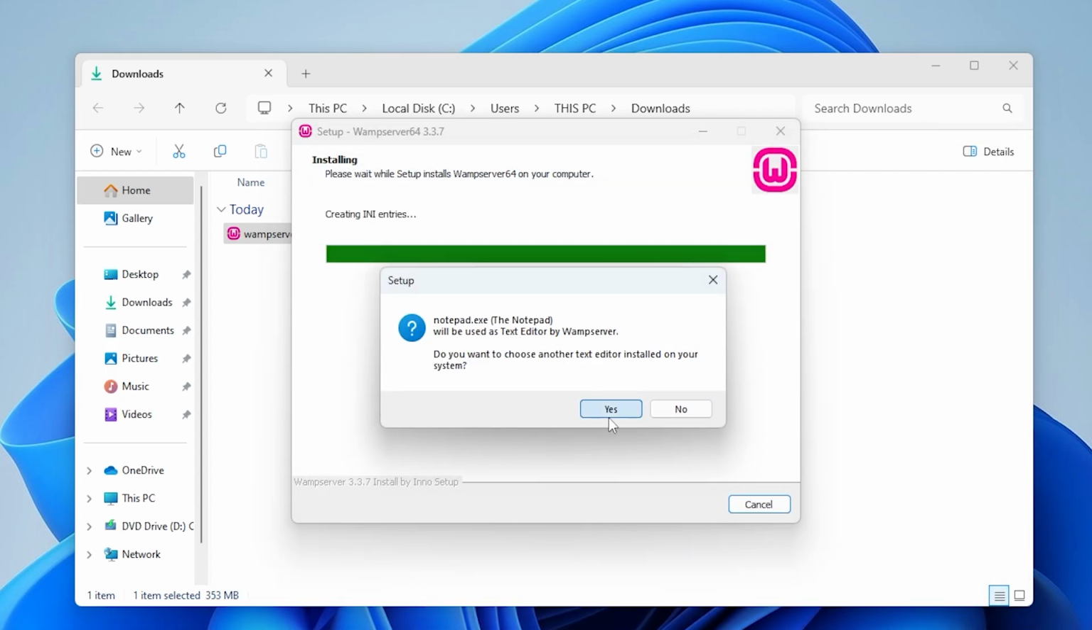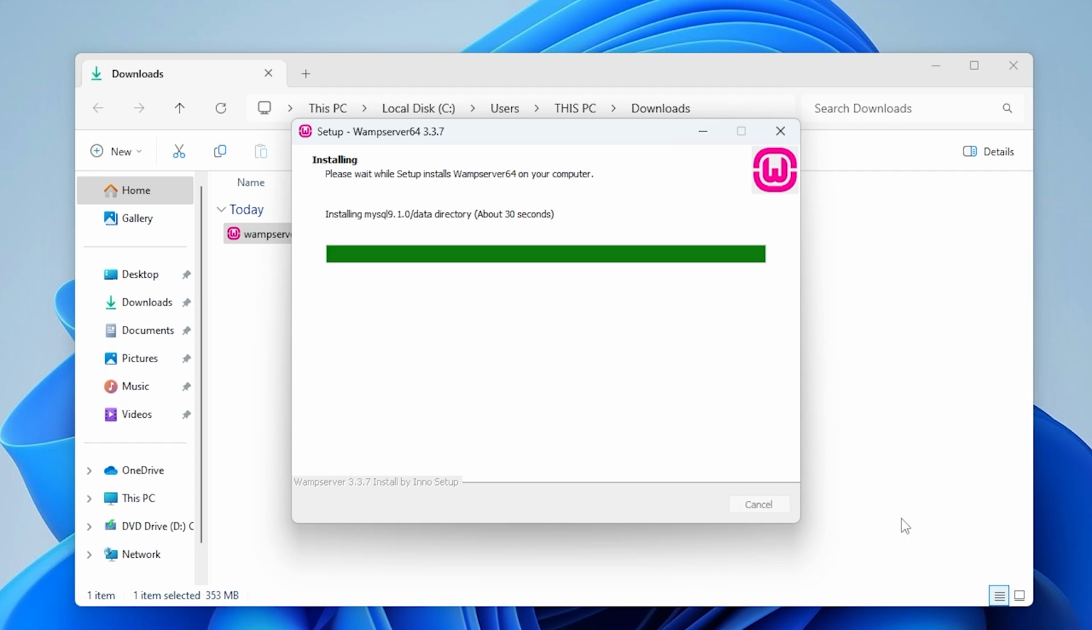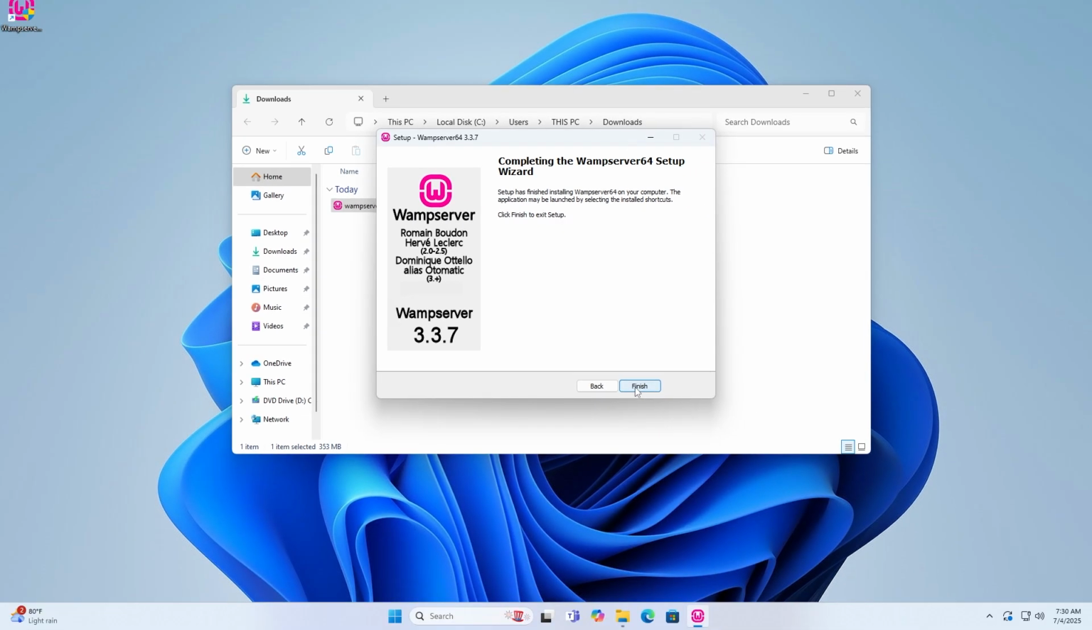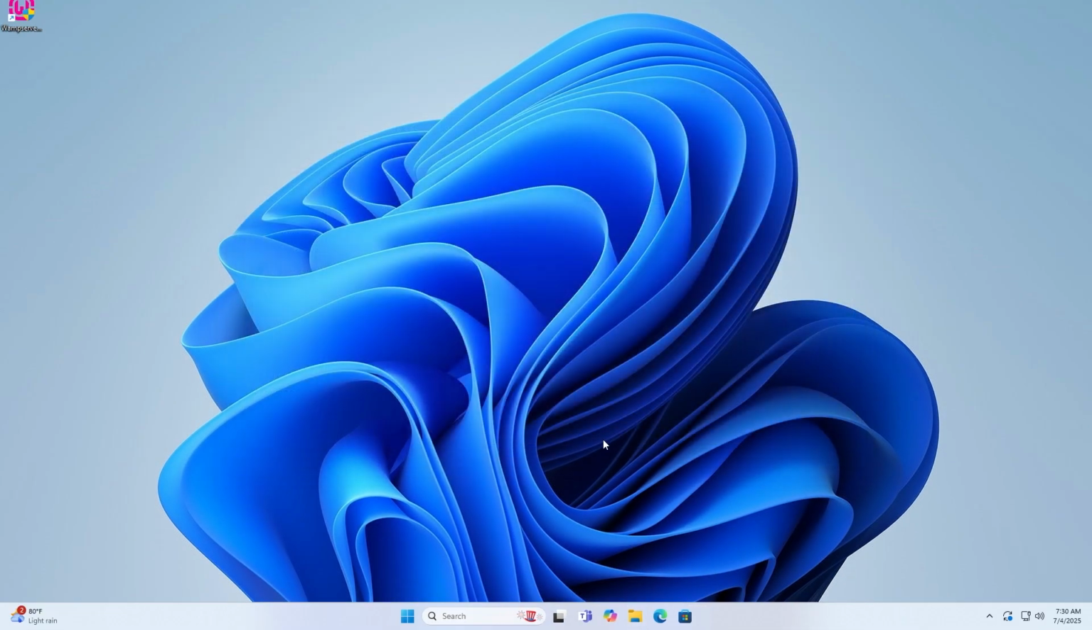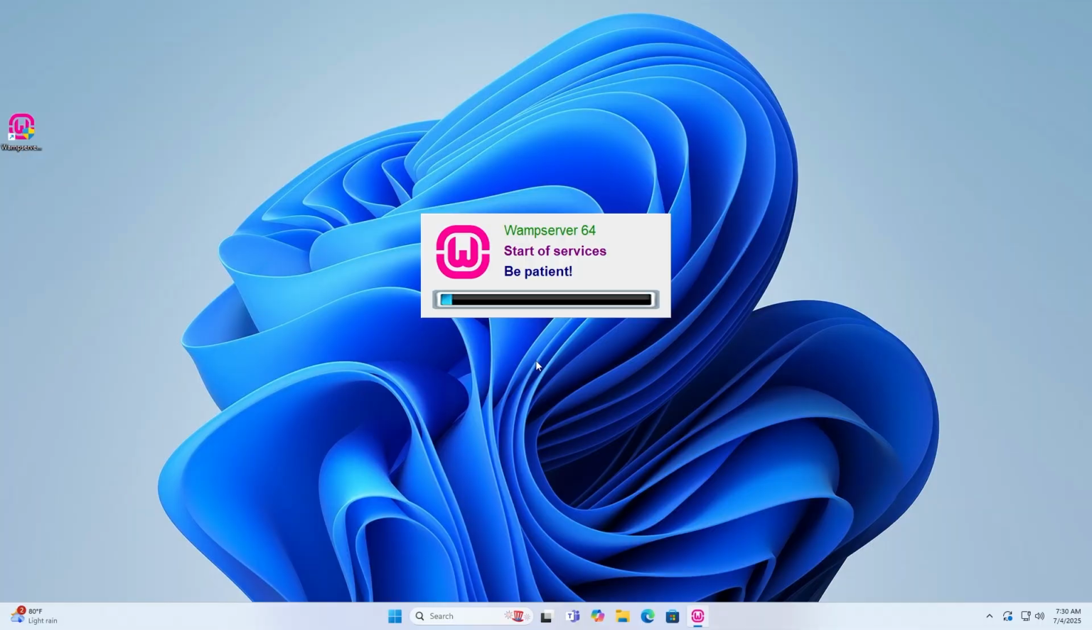You can keep Notepad as your text editor or choose another one. Click Next, wait for installation to complete, then click Finish. Start WAMP Server by clicking the desktop icon.